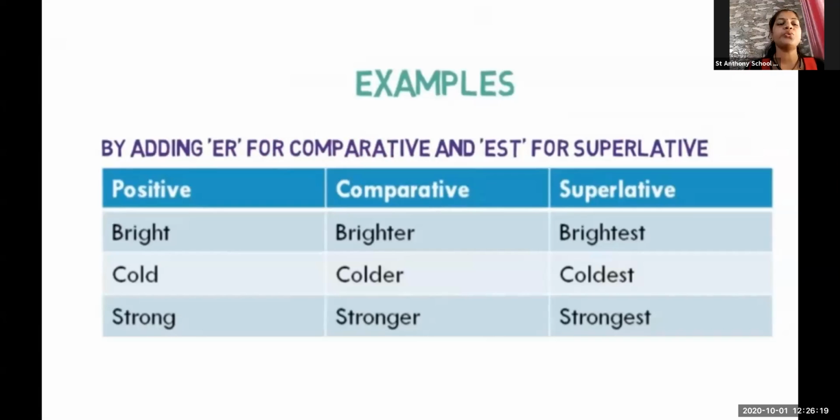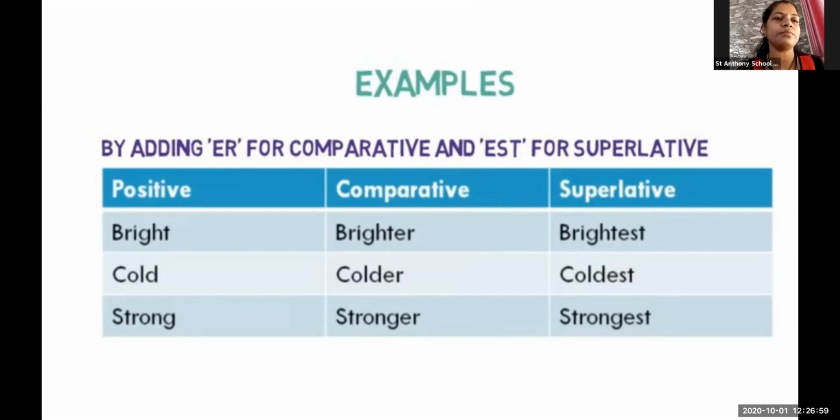Now, when we do the adjectives, the degrees, I have given you the example tall, taller, tallest. Simply, when we add er to that positive degree, the positive word, it becomes comparative. When we add est, it becomes superlative. So the examples: in the positive degree we talked about bright, in comparative we added er, brighter. In the superlative we have added est.